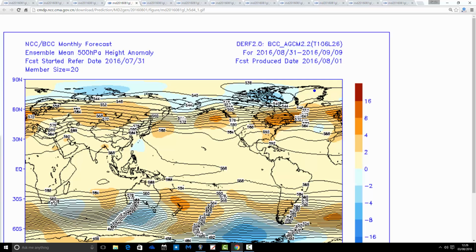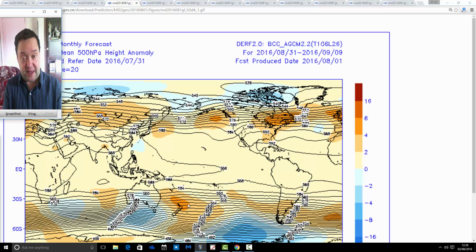Now, I've explained this in videos before, very often early September is a period that has a lot of dry and warm weather. It's called the old wives' summer. It's one of those singularities that occurs very frequently in the UK, but the first week, 10 days, sometimes first 14 days of September have a lot of dry and very warm weather. And then autumn tends to kick in more towards the equinox, when we tend to get a period of gales and cooler weather and wetter weather around the 21st, 23rd of the month.